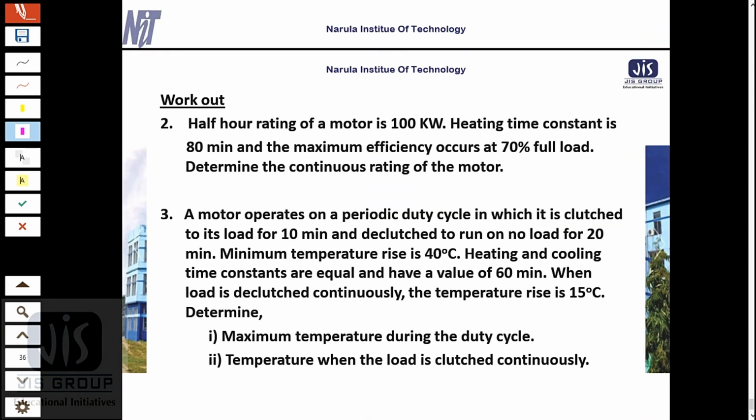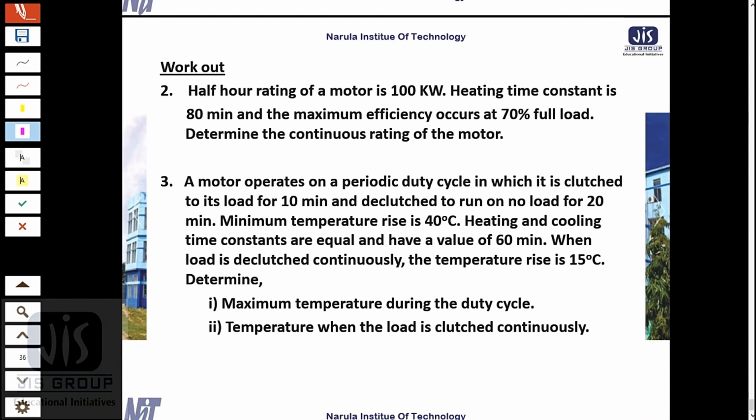Okay, so this is your workout problem. Problems 2 and 3 you solve by yourself. The answers are 25.14 kilowatt for this one, and for this it is 48.37 kilowatt, and maximum temperature rise.